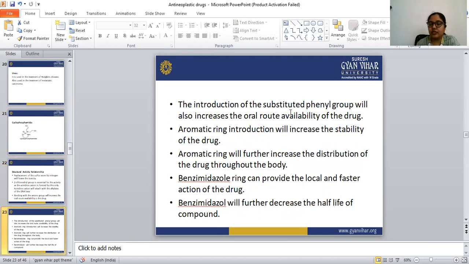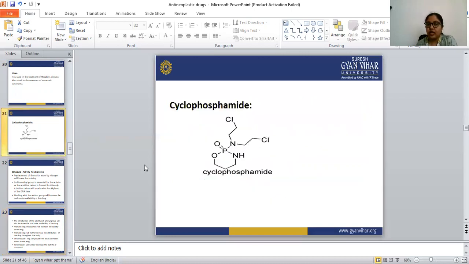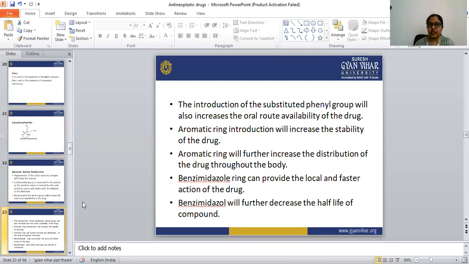Introduction of a substituted phenyl group will also increase the oral route availability of the drug. If we substitute any phenyl group, that also increases the activity. Aromatic ring introduction will increase the stability of the drug.